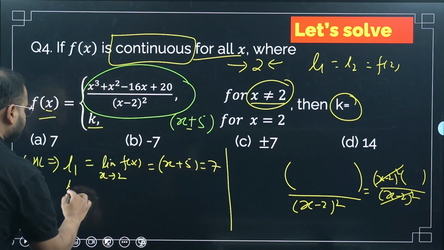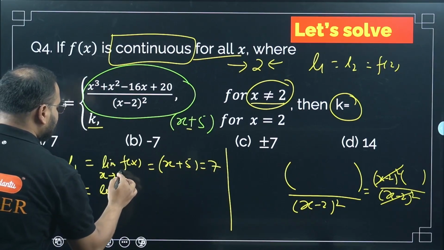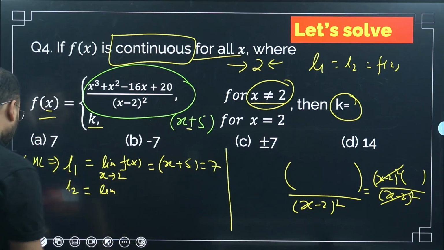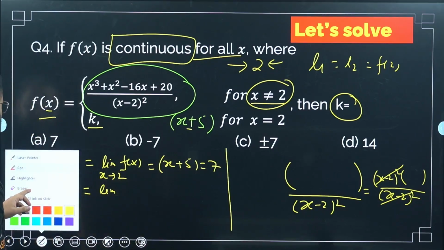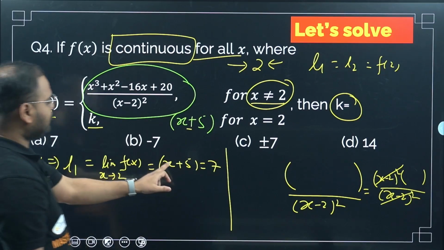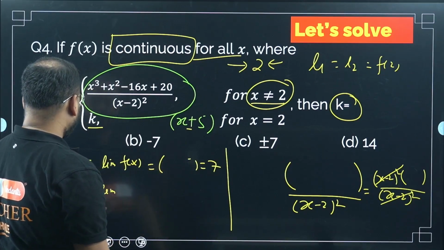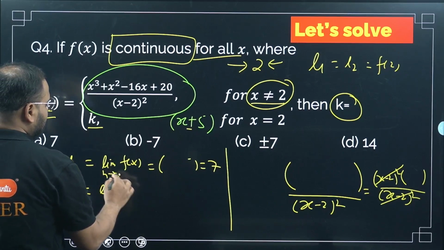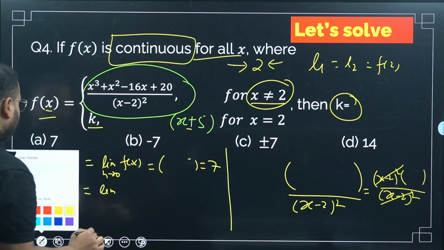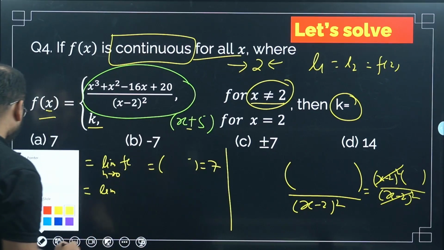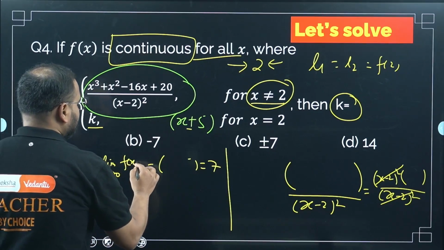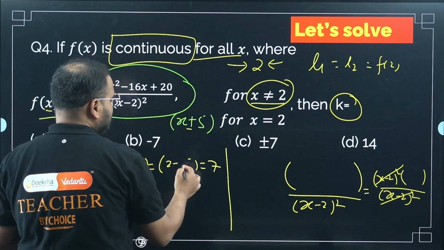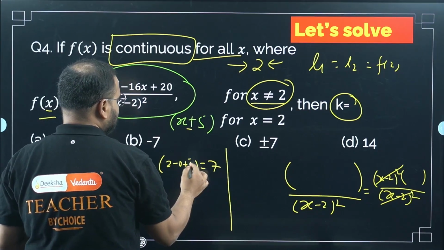What about L2? Same thing. I am approaching from the minus side, so it will be the same thing only. I can do 2 minus 0, but no need. If you want, I can do it like this. For L1, approaching from the left-hand side, h tends to 0, and this will be x minus h. So this will be basically 2 minus 0 plus 5. How much is that? 7 only.